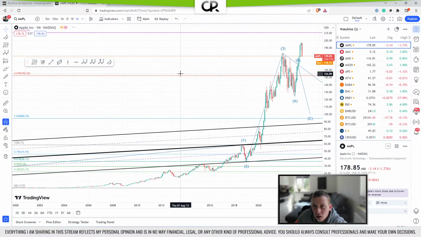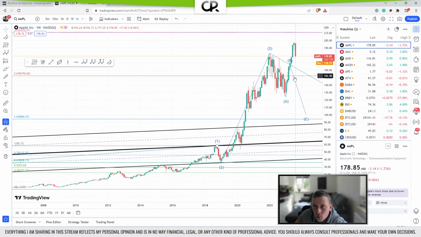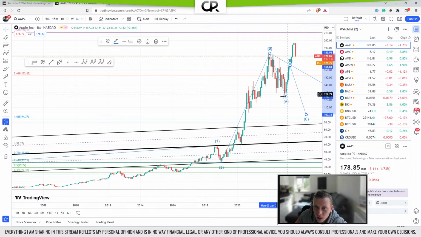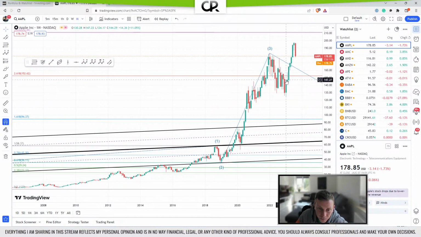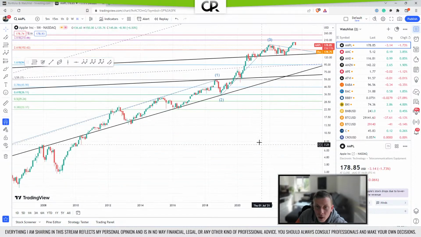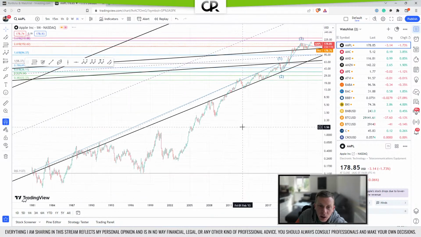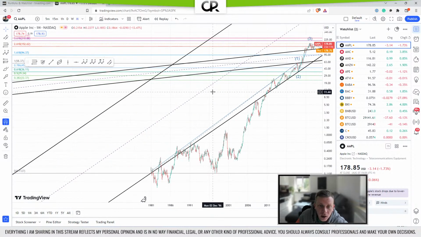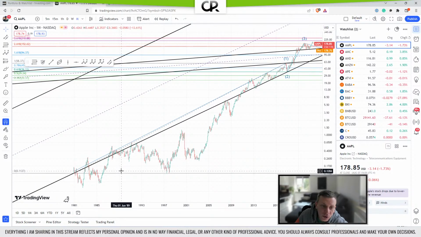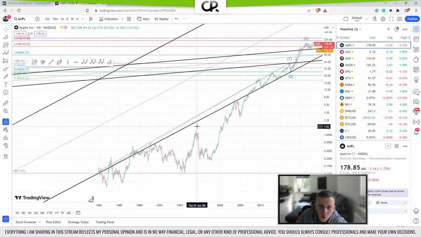And if we take a look at, oh, here I've been wrong. We see that here for Apple, I said, okay, maybe this is the case that we correct further. It clearly was not. We went higher here. Logarithmic in Apple also doesn't get us that far because we have too much history. Although there, on first glance, it would look like a 1, 2. That would need to be a leading diagonal, 1, 2, 3, 4, 5. So 1, 2, and then we would be in wave 3 upwards, and wave 3 might have finished.